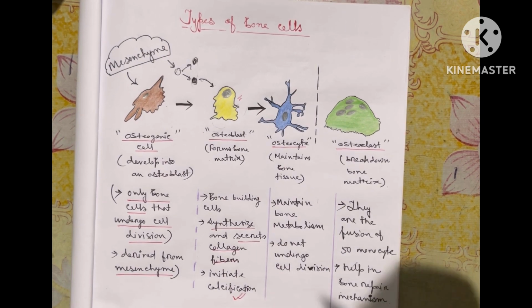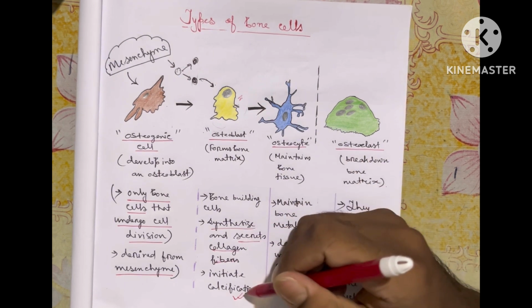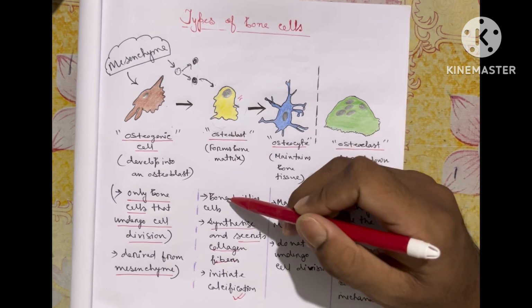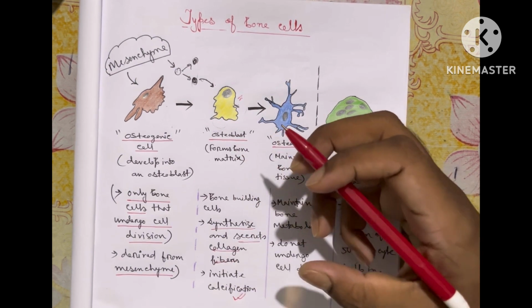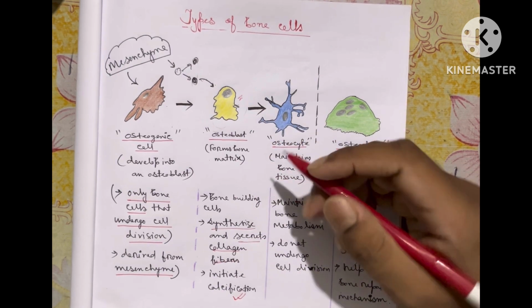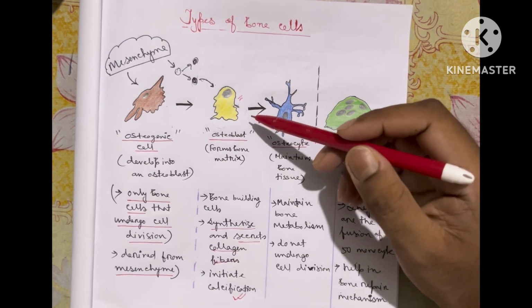So they perform various functions: they synthesize and secrete the collagen fibers, they initiate the calcification process, and they are the bone building cells. Overall, whatever bone structures are developing inside the human body are directly made by osteoblasts.